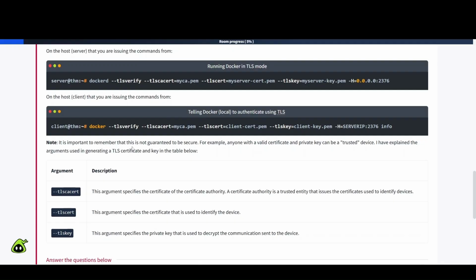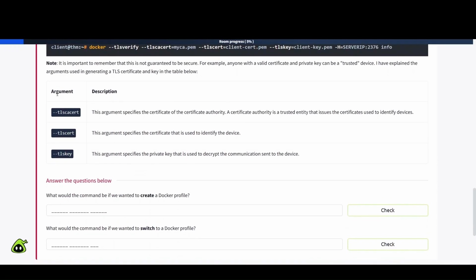Note, it is important to remember that this is not guaranteed to be secure. For example, anyone with a valid certificate and private key can be a trusted device. I have explained the arguments used in generating a TLS certificate and the key in the below table. So let's take a look. So argument and description here. --tlscacert: this argument specifies the certificate of the certificate authority. A certificate authority is a trusted entity that issues the certificates used to identify devices. --tlscert: this argument specifies the certificate that is used to identify the device. And then --tlskey: this argument specifies the private key that is used to decrypt the communication sent to the device. So seems pretty straightforward, right?